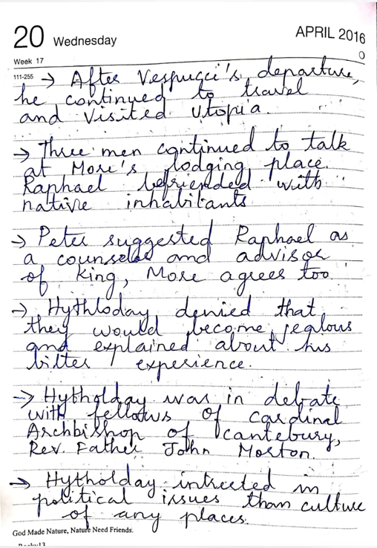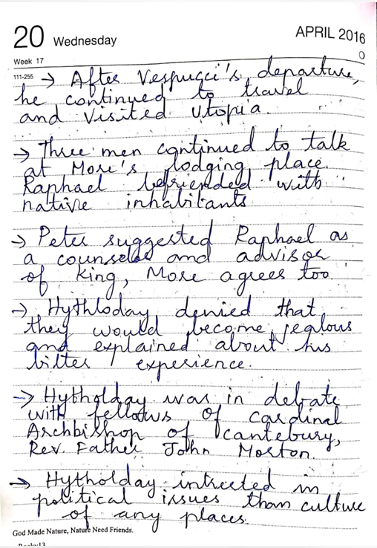After Vespucci's departure, he continued his travel and visited Utopia. The three men continued to talk about More's lodging place, and Raphael befriended the native inhabitants. Peter suggested Raphael as a counselor and advisor of kings. More agrees too. Hythloday denied, saying they would become jealous, and explained his bitter experience.